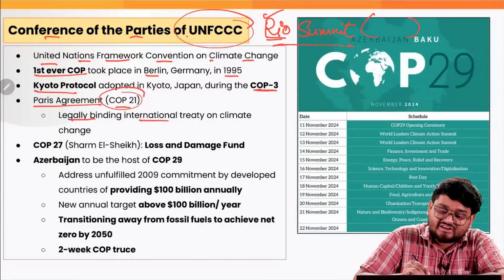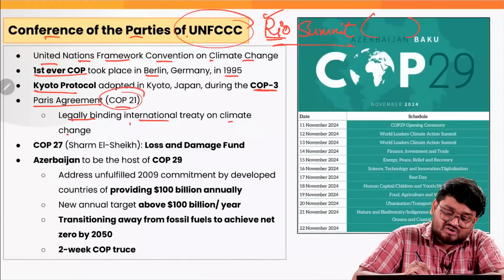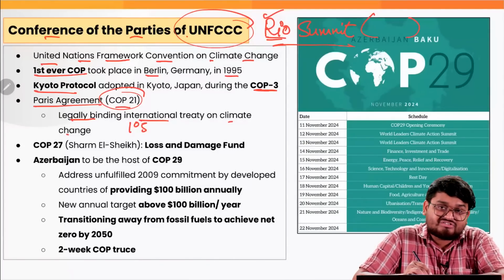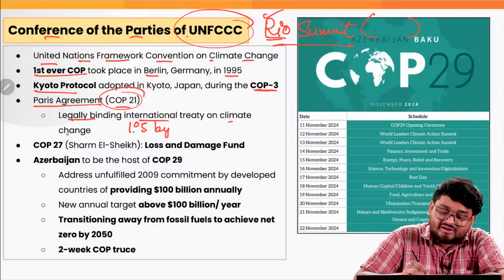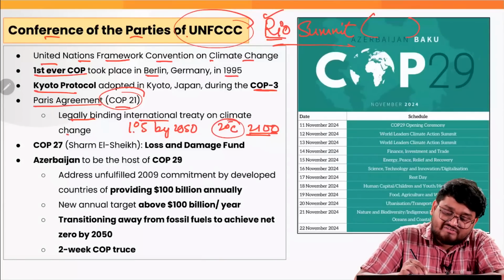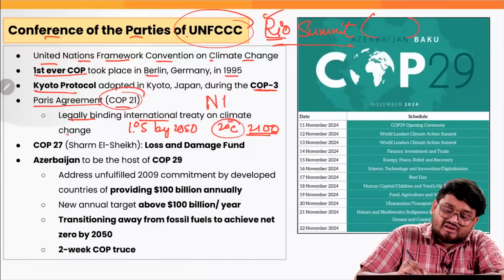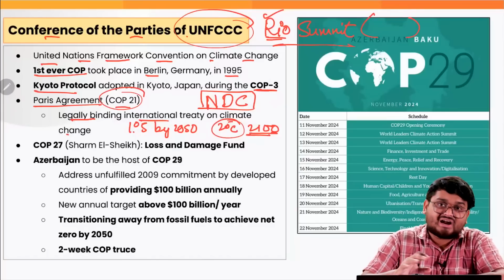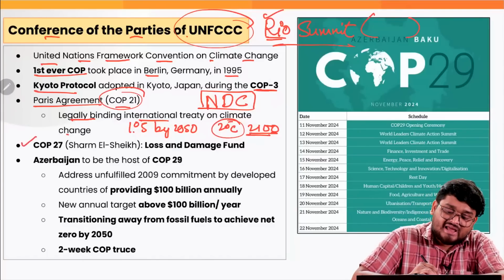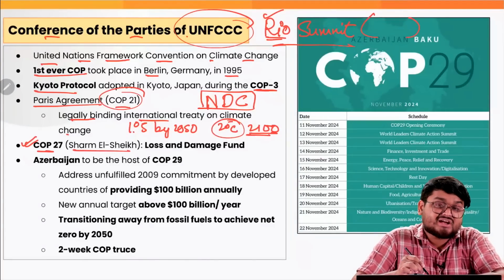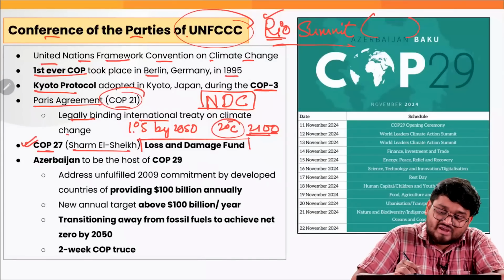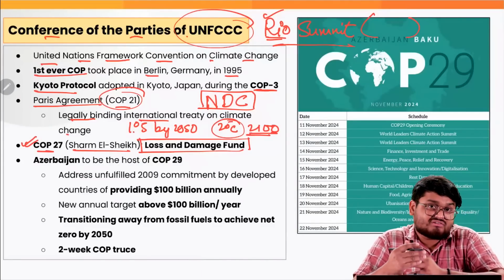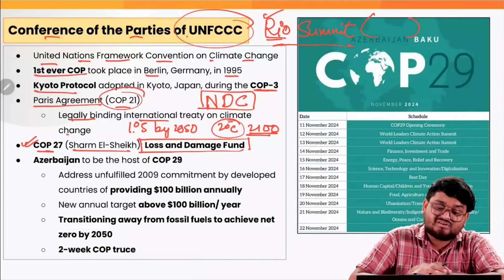is a legally binding international treaty on climate change, which has the target of limiting the global rise of temperature by 1.5 degrees by 2050 and limiting the rise of global temperature by 2 degrees Celsius by 2100. It also has the targets of nationally determined contributions, or the national contribution policies regarding various climate change aspects, right? At COP27, in the Sharm el-Sheikh Declaration, we also had the Loss and Damage Fund, which is a very important outcome of the particular COP in recent times.